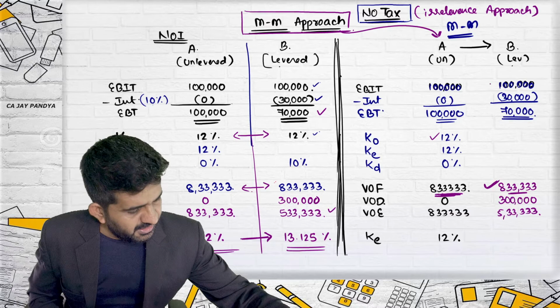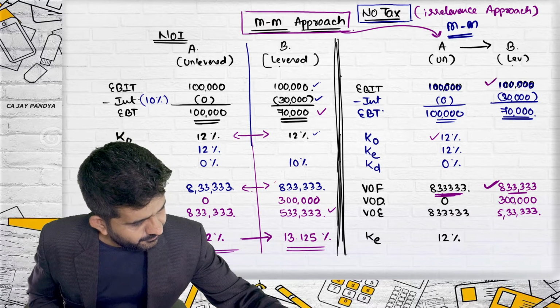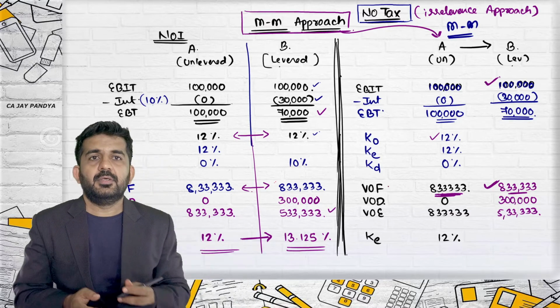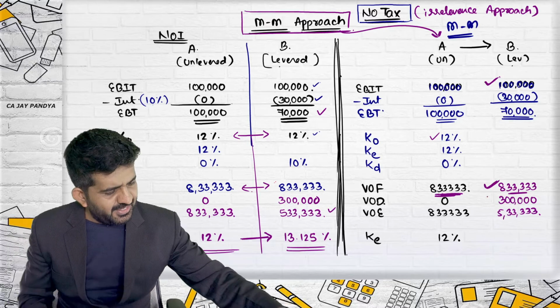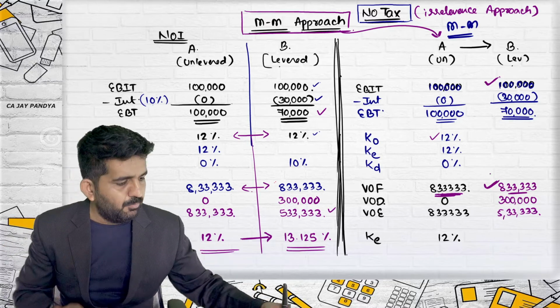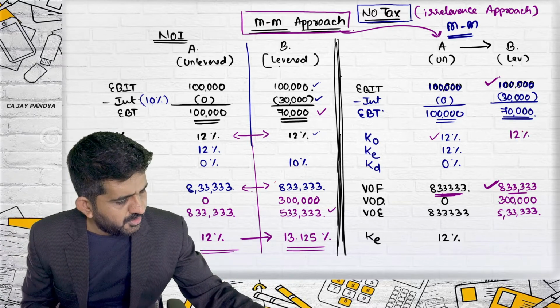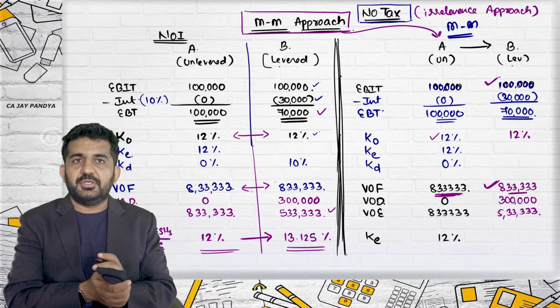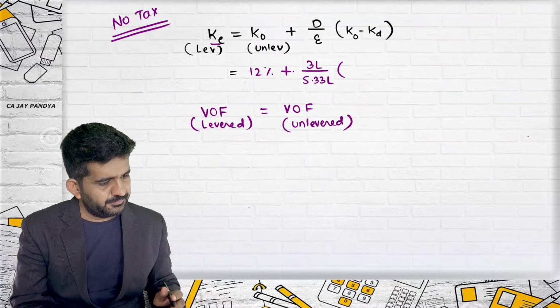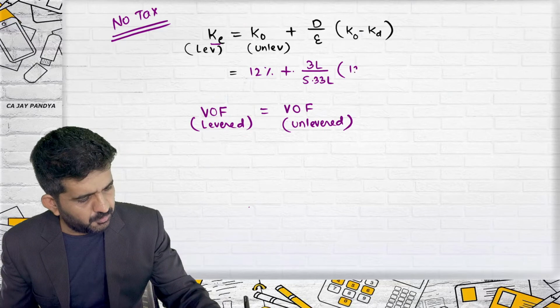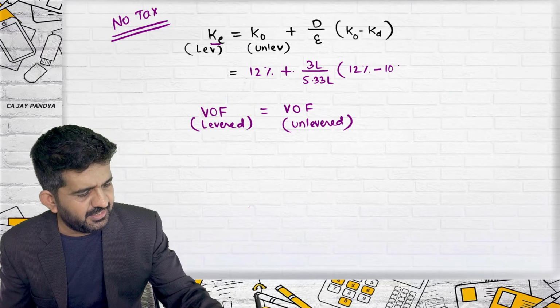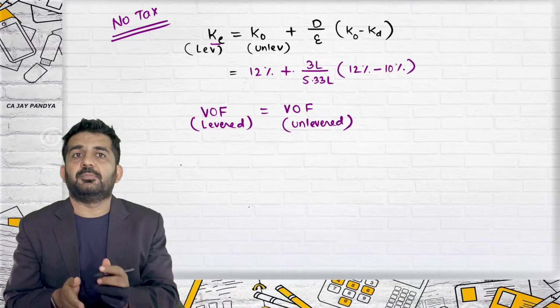Are we having EBIT? Yes. EBIT and value of firm are same in both the cases. So KO will also be 12%. KO is 12% minus KD is 10%, which is 2%.